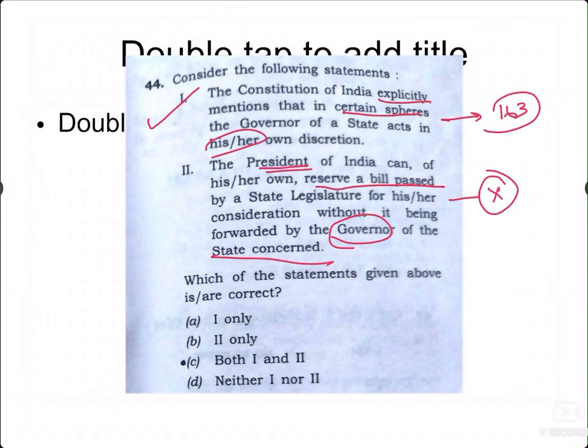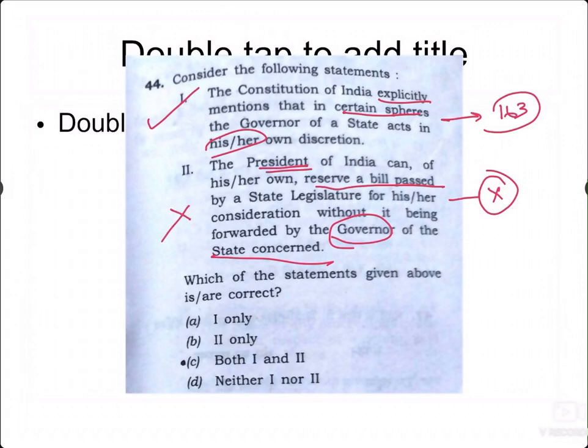It can be done to a state bill only if the governor passes the bill to the president. If the governor doesn't pass the bill to the president, the governor's decision is what happens, and that also is with many ifs and buts and discretions. So this is a very wrong statement, because the president cannot reserve a bill without the involvement of the governor.